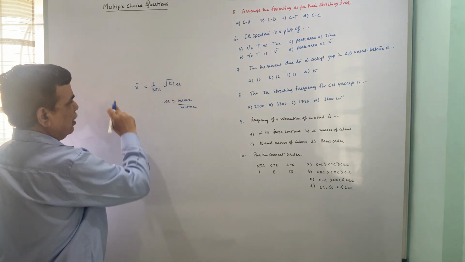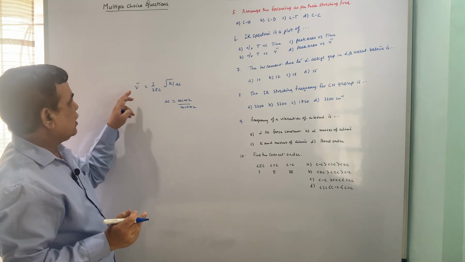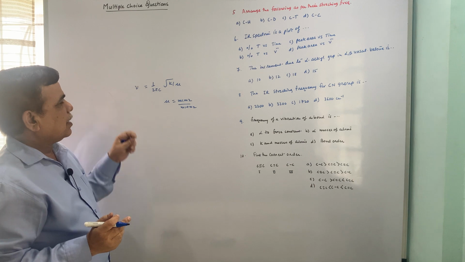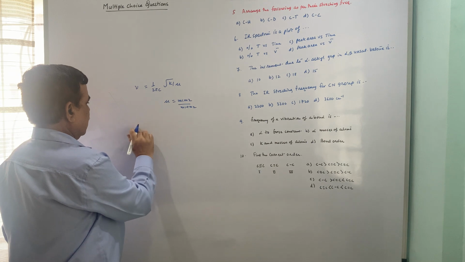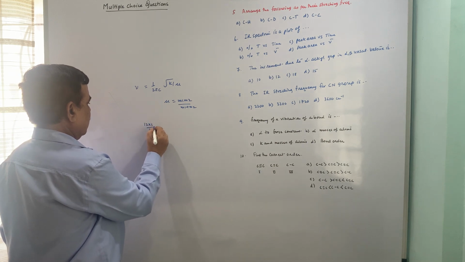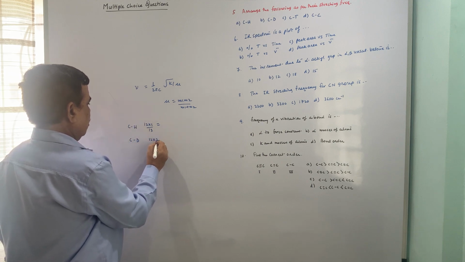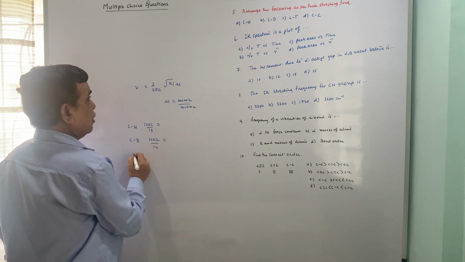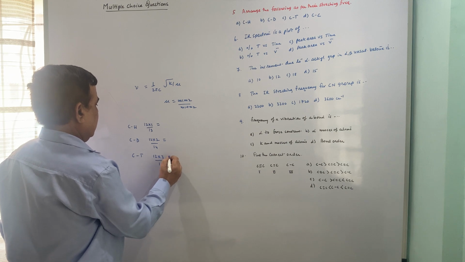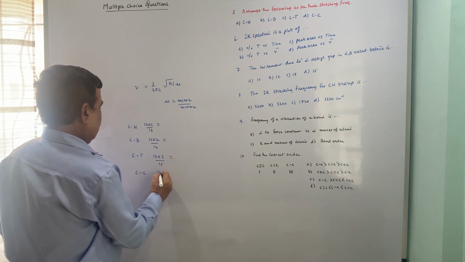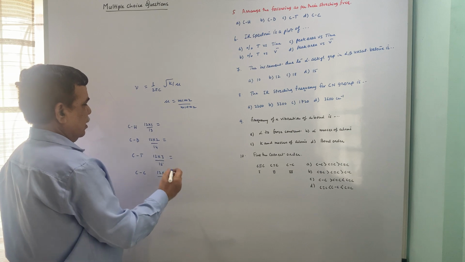So this is inversely proportional. If m1 m2 is high, the nu bar or this frequency will be less, and vice versa. So for CH it is 12 into 1 by 13, for CD 12 into 2 by 14, for CT 12 into 3 by 15, and for CC 12 into 12 by 24. So this is 6, and if you work out,